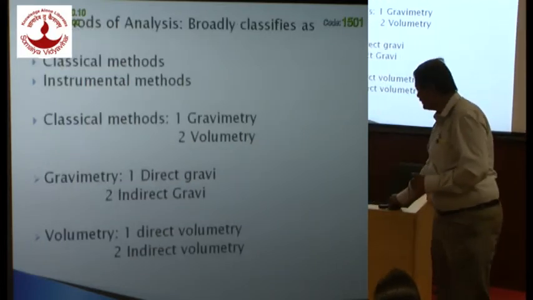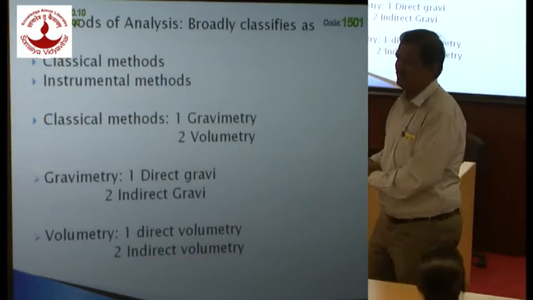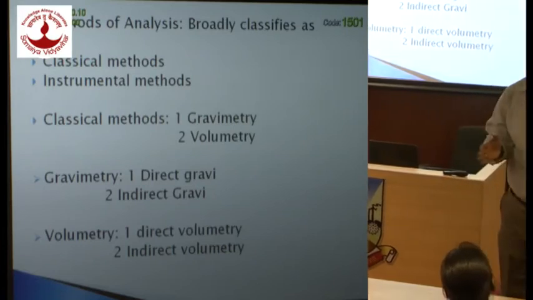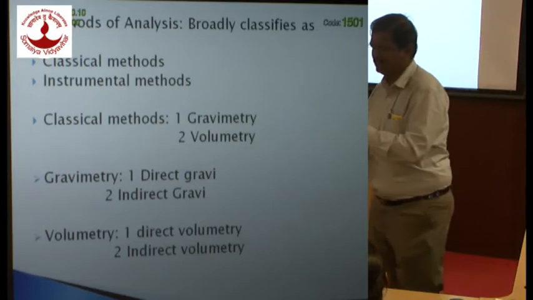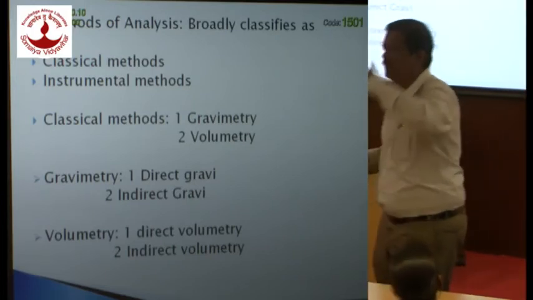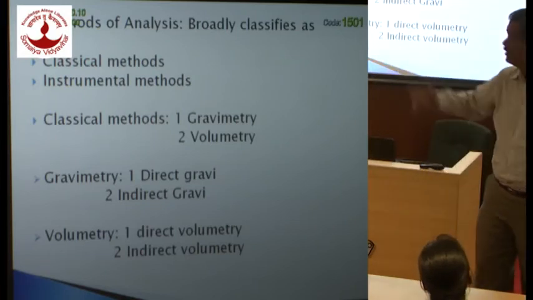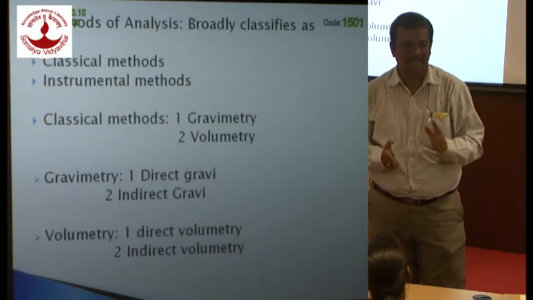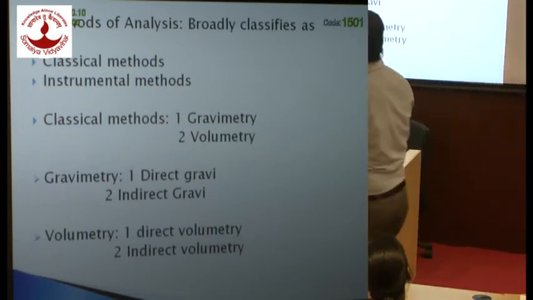Now let us go to the classification of chemical methods, because we will be mostly concerned with the chemical analysis part of analytical chemistry. Yet we are not concerned with how to modify the method. First, we need to learn all the methods, and then we think of modification. So let us see how various analysis methods are classified. There are various ways of classification.